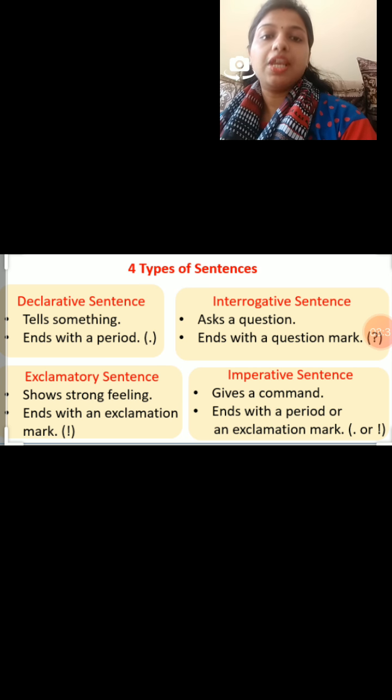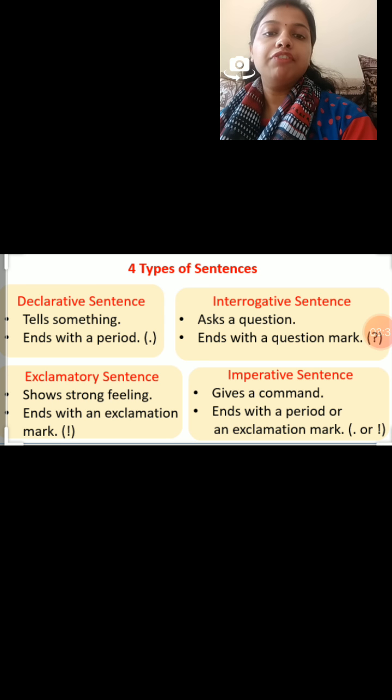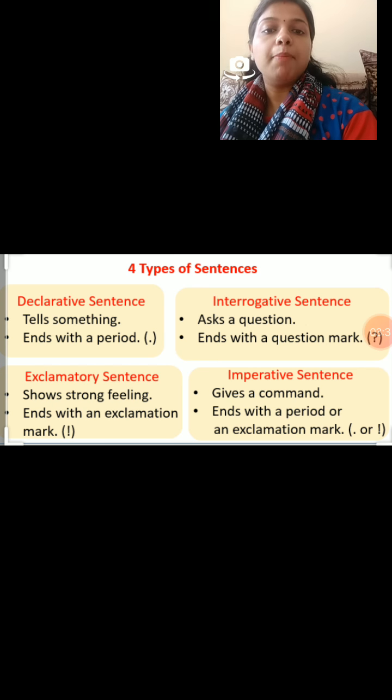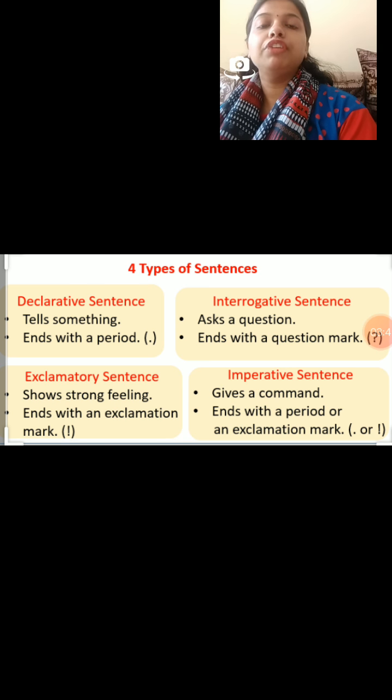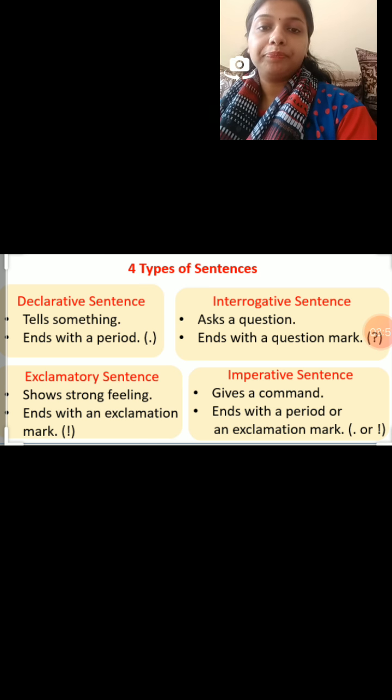And last is imperative sentence, which gives a command. Where we give the command, the order, the request, all these come in imperative sentences. And it ends either with a full stop or an exclamation mark.